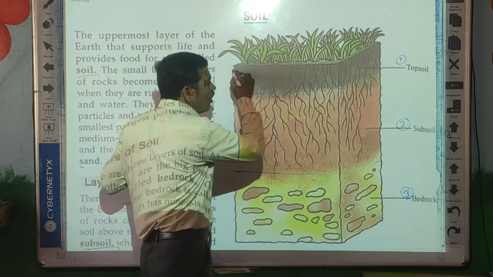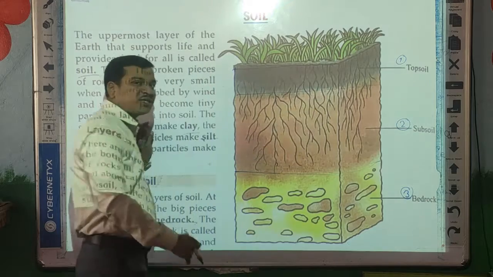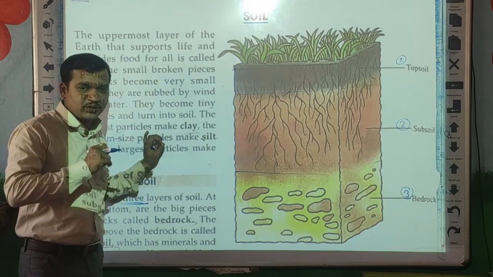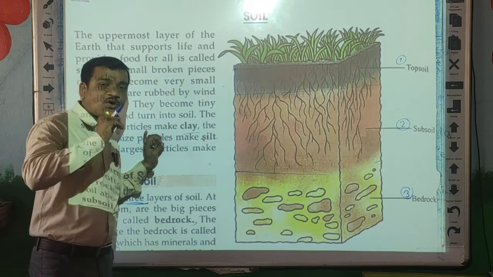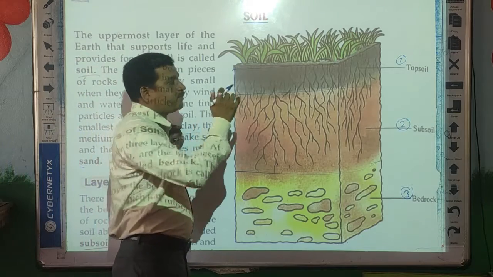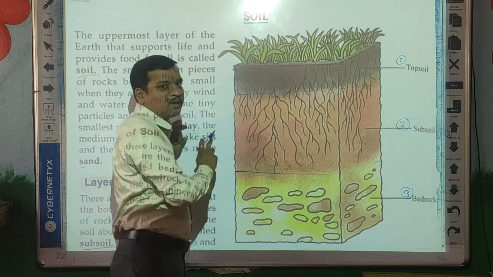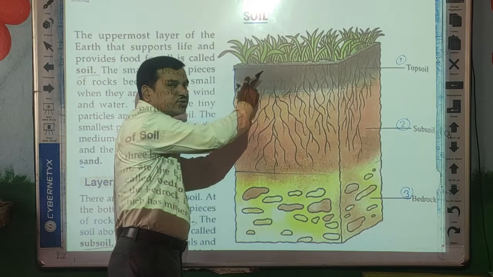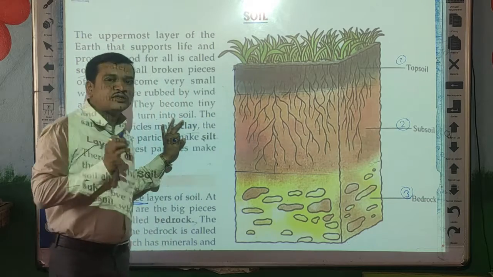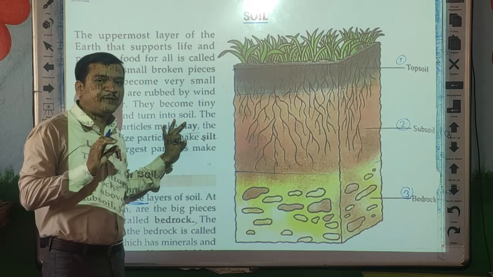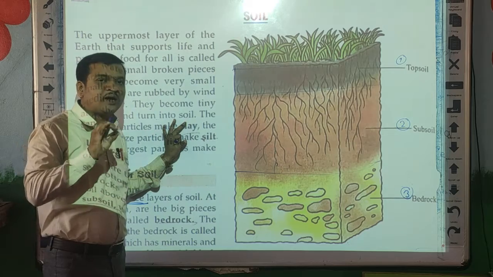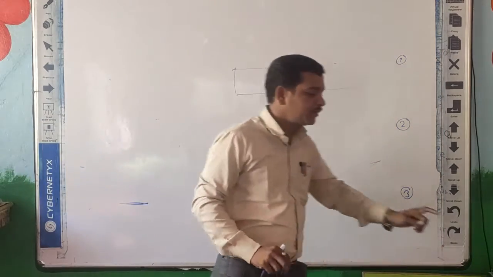Now this top layer is not hard, it is very soft in nature, because it contains more humus. This layer is also a shelter for small insects or animals.